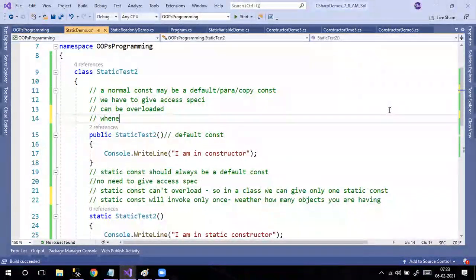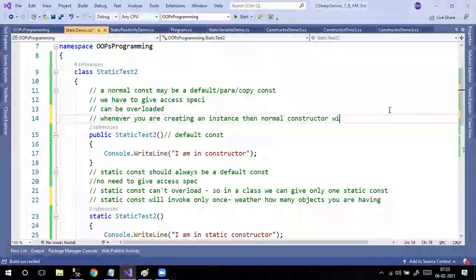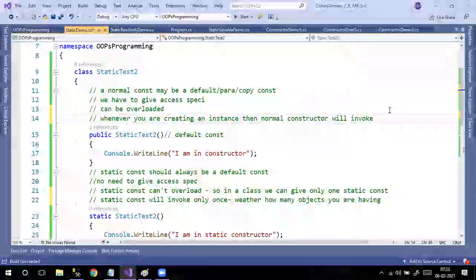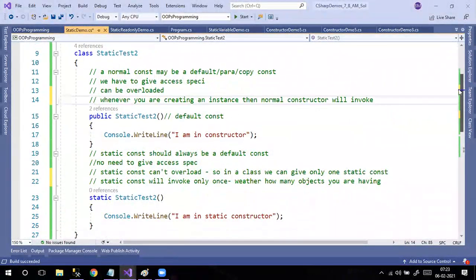Whenever you are creating an instance, the normal constructor will be invoked. For every instance, the normal constructor will be invoked, but the static constructor is not like that.